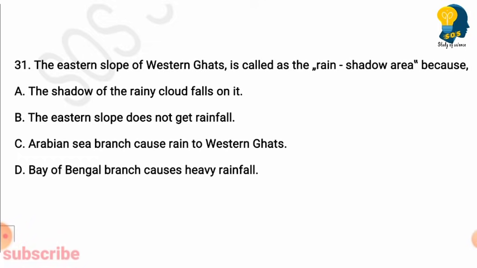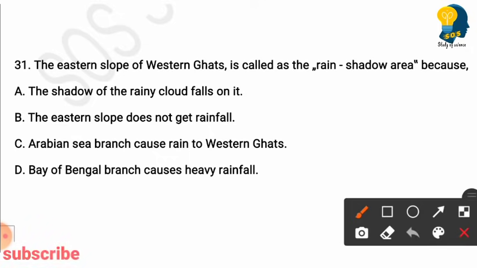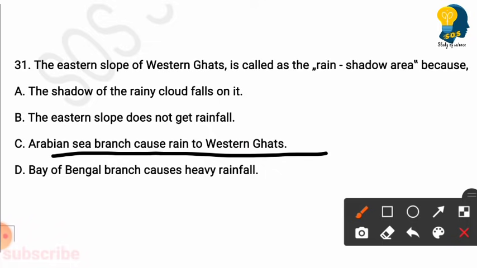The eastern slope of Western Ghats is called the rain shadow area because options are the shadow of rainy clouds, the shadow of rainy cloud falls on it, the eastern slope does not get rainfall, Arabian Sea branch causes rain to Western Ghats, Bay of Bengal branch causes heavy rainfall. So here the right answer is option C. That is, Arabian Sea branch causes rain to Western Ghats. So the eastern slope of Western Ghats is called a rain shadow area. This is because the Arabian Sea branch causes rain to Western Ghats.